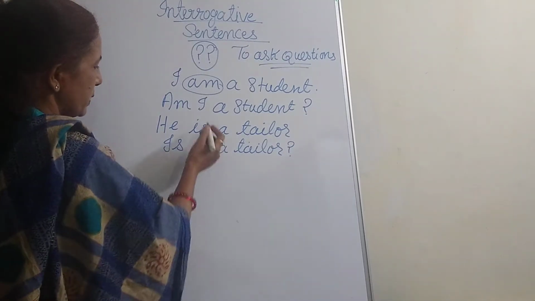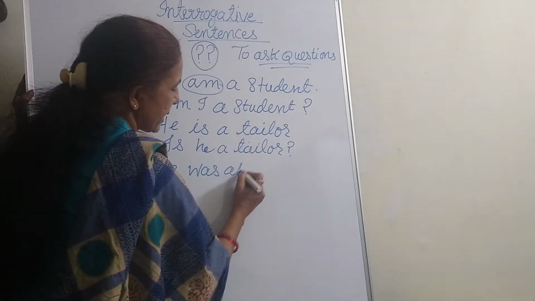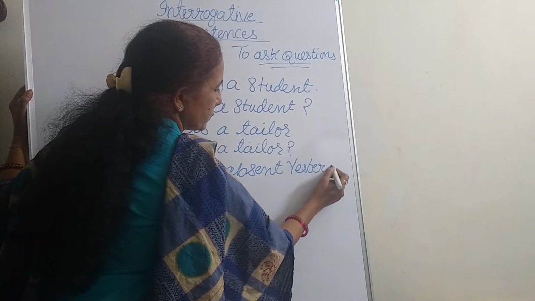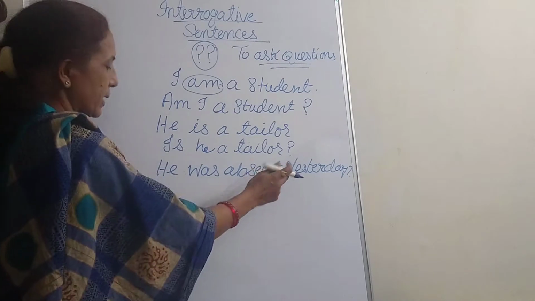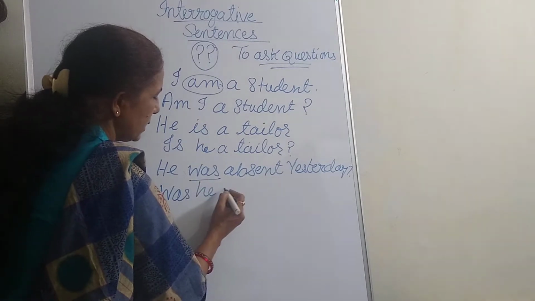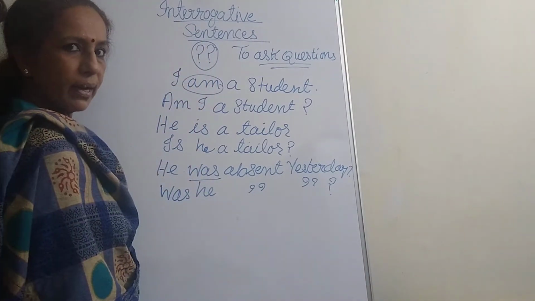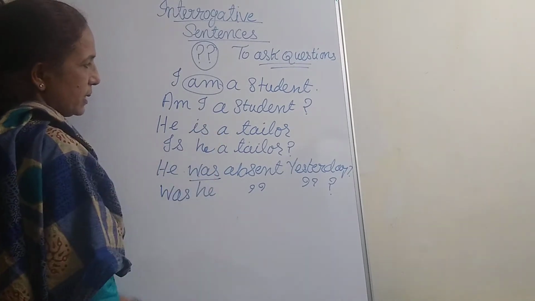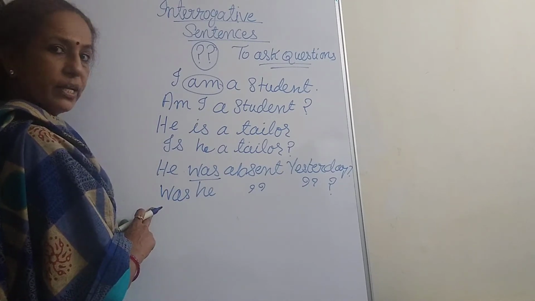Let us take was. He was absent yesterday. Are you all getting me? He was absent yesterday. So, what is the verb? Was. How do we frame a question? Was he absent yesterday? And a question mark. So, am, is, was: these are the words we have used over here for framing the interrogative sentence.